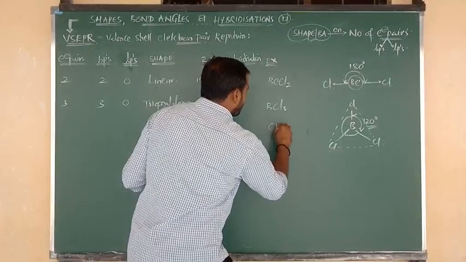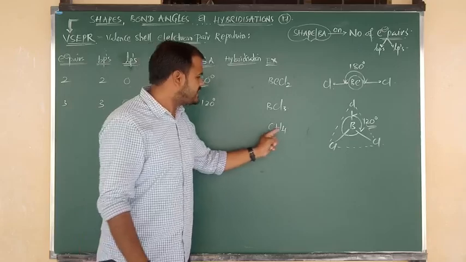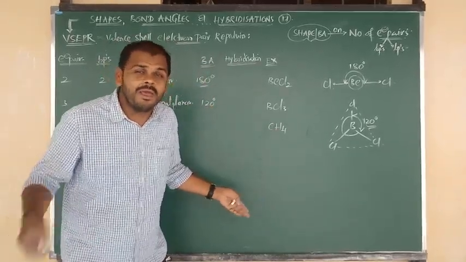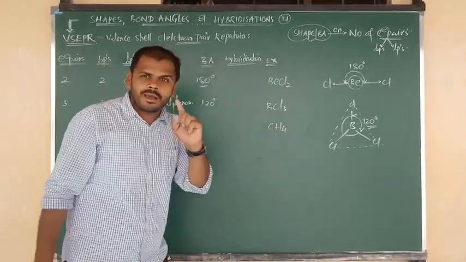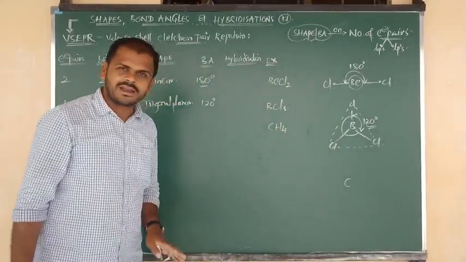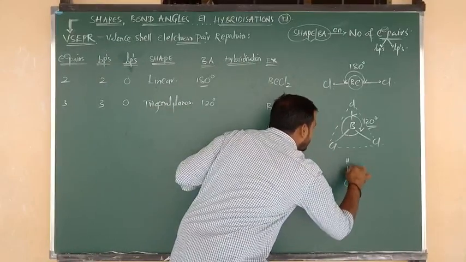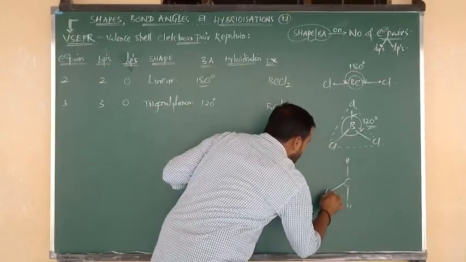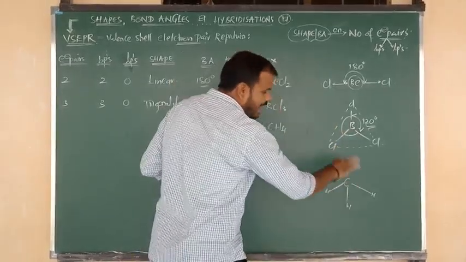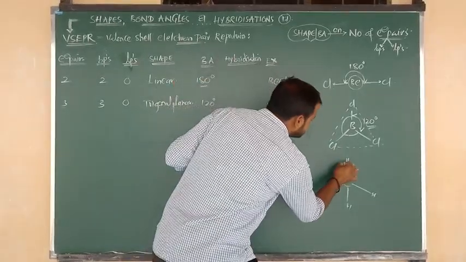First, you can write CCl4, carbon tetrachloride. Otherwise you can take CH4, the methane molecule. You know the structure very well. In methane, what is the central atom? Carbon is the central atom, which I have written here. Around carbon, 4 hydrogens are there: hydrogen number 1, 2, 3 and 4. Now all 4 hydrogen atoms I am going to connect by using dotted or dashed lines.